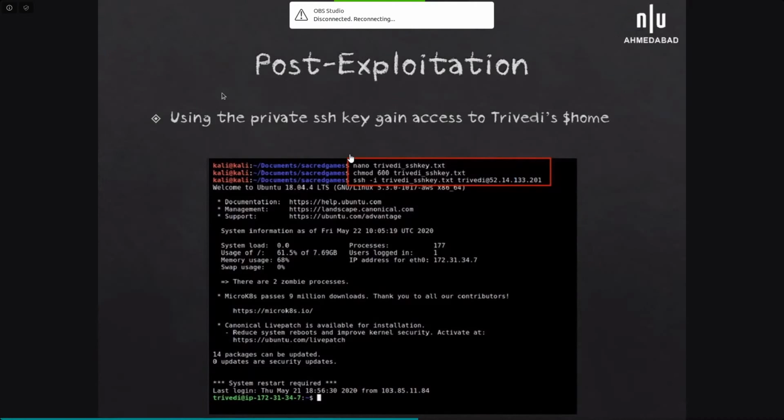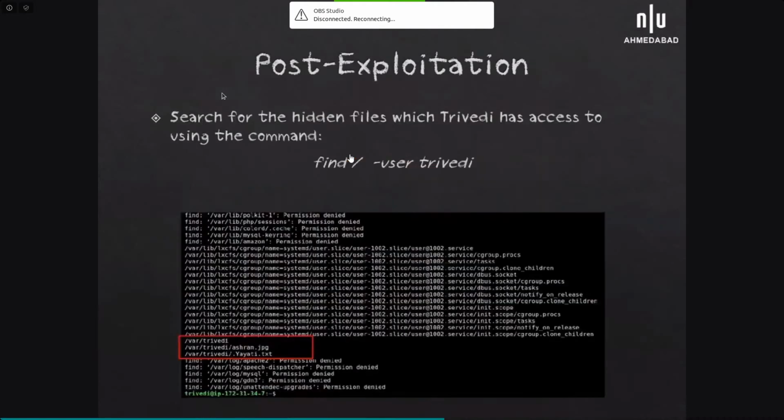Now, once you have access to the server, you have the home for Trivedi. From here, you just have to enumerate the entire file system to identify which files Trivedi has access to. When you run the command find / -user trivedi, it means you are looking through the entire file system for files the user Trivedi has access to. There is one folder in var and it has two files, yayati.txt and ashram.jpg.